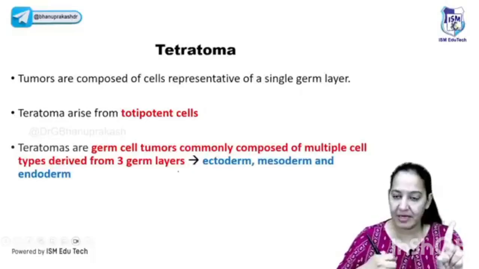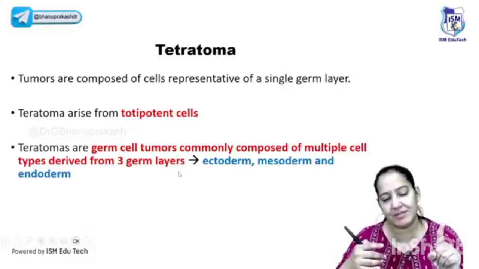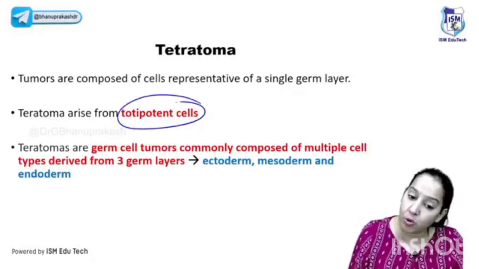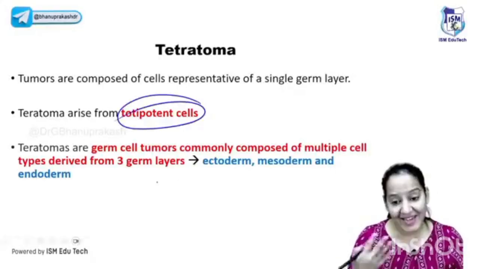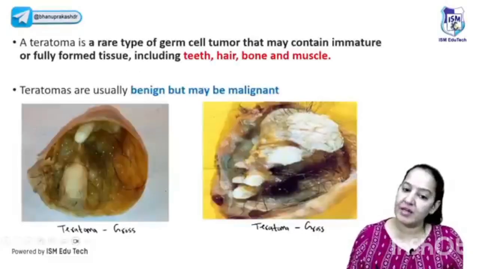So one organ contains one germ cell. So whenever cancer occurs in one organ, it is arising from one germ cell. But there are certain cancers which arise from totipotent cells. What are totipotent cells? They can give rise to all the three germ cell layers: the ectoderm, the mesoderm, the endoderm. So basically, the tumor contains all three germ cell layers.